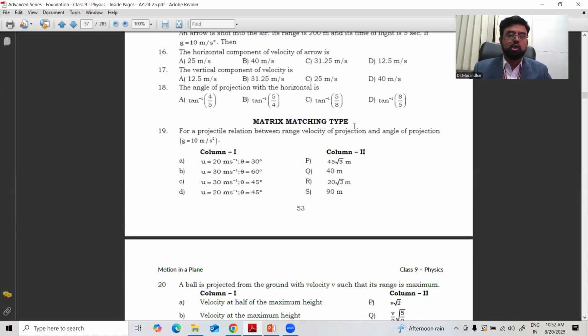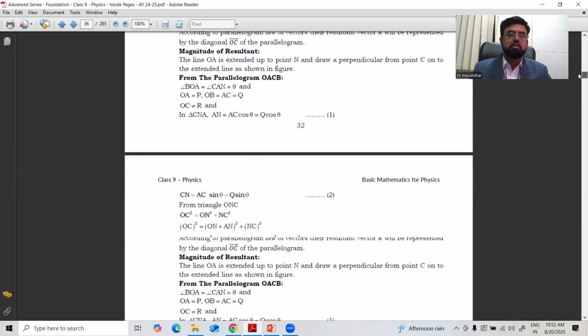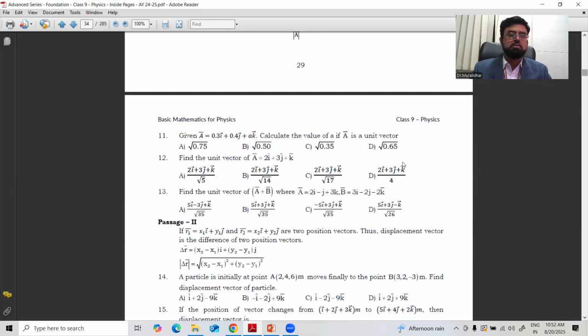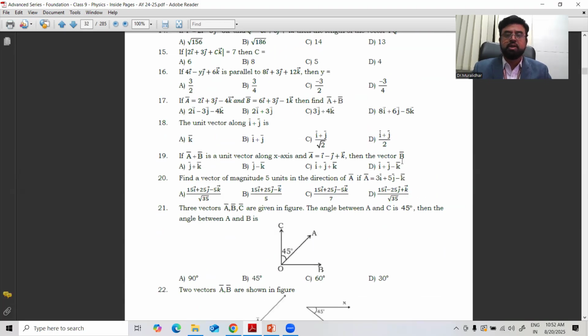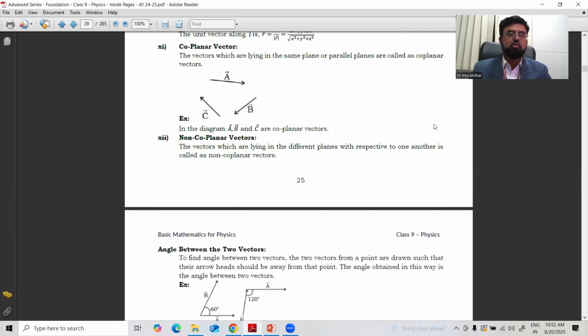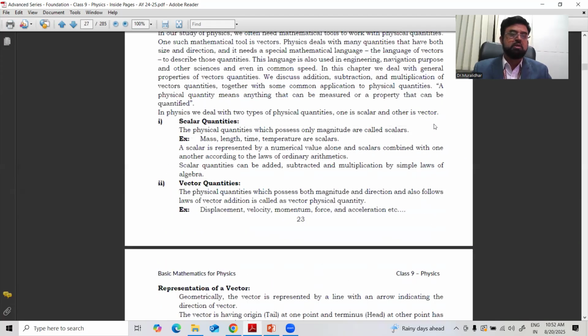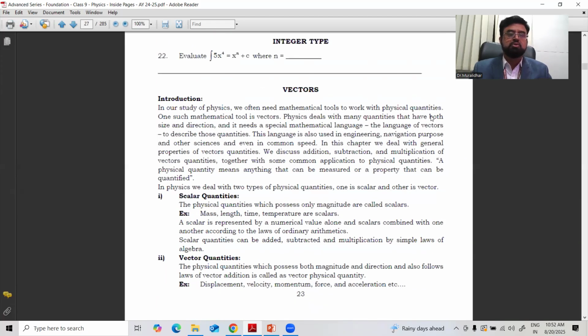After knowing about the types of vectors, this may be the next topic. All the 12 types of vectors we discussed in the last class, with definitions and diagrams.